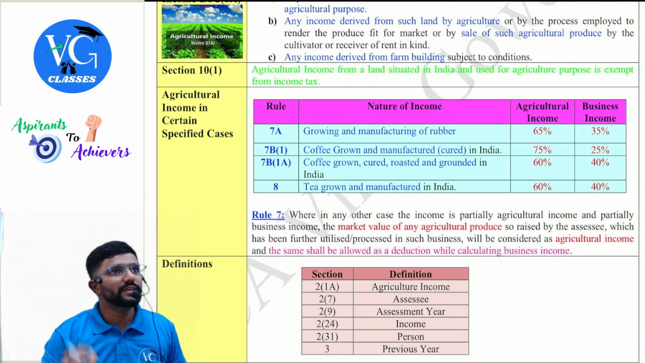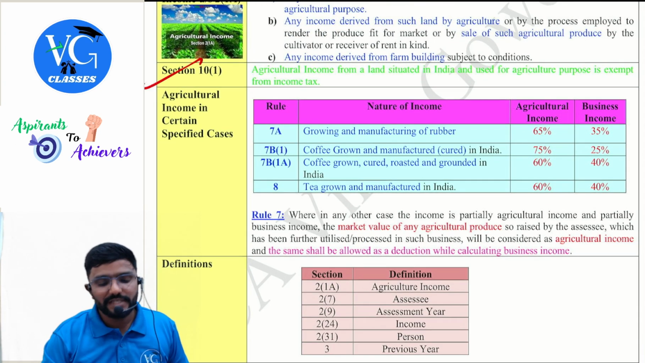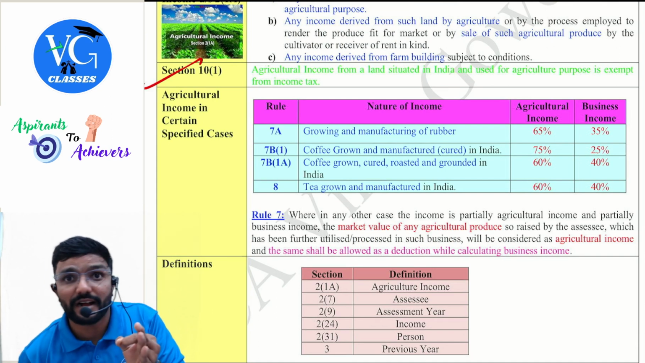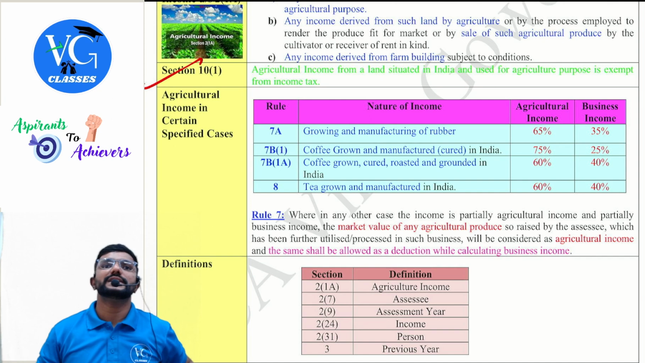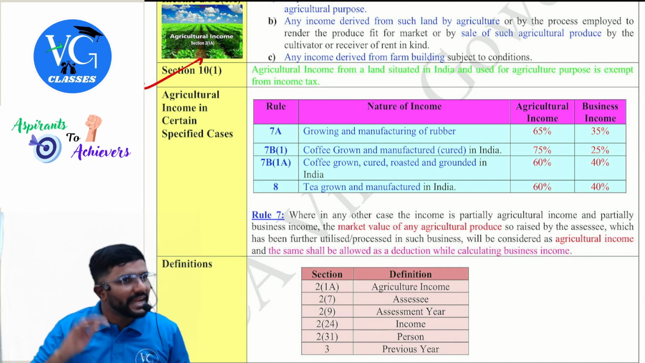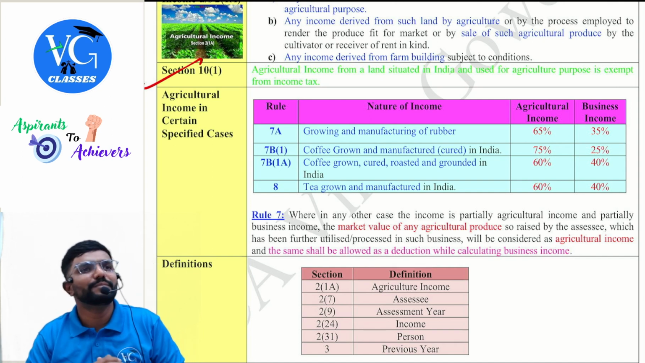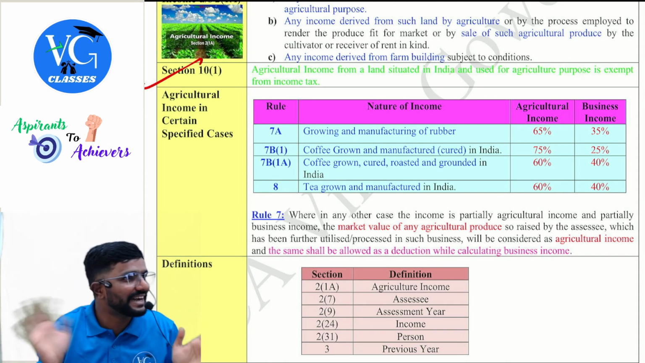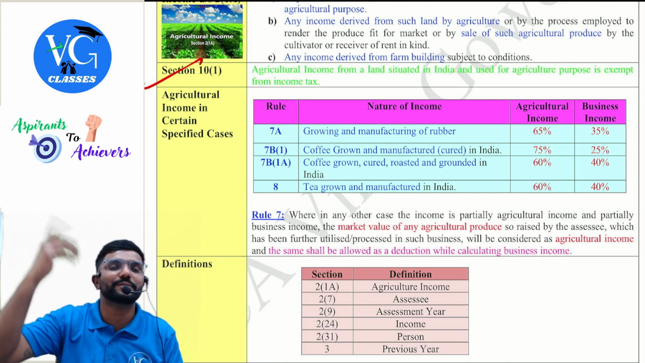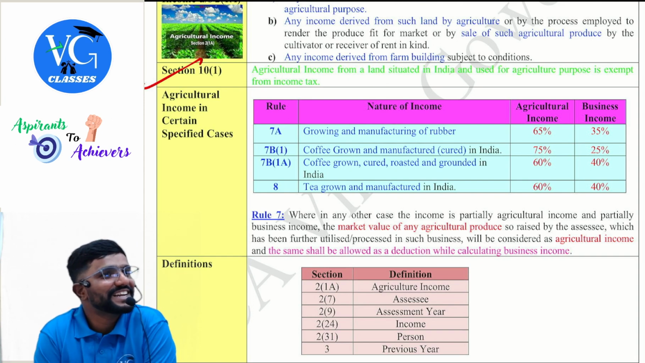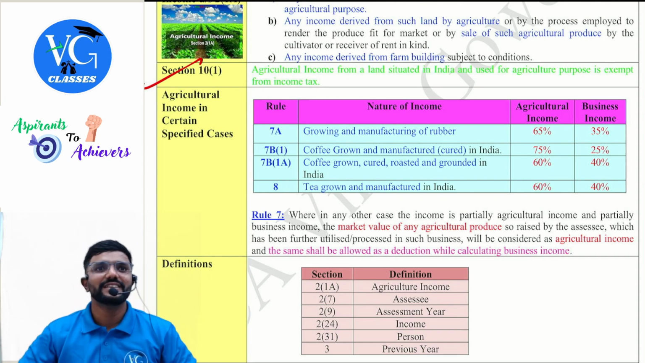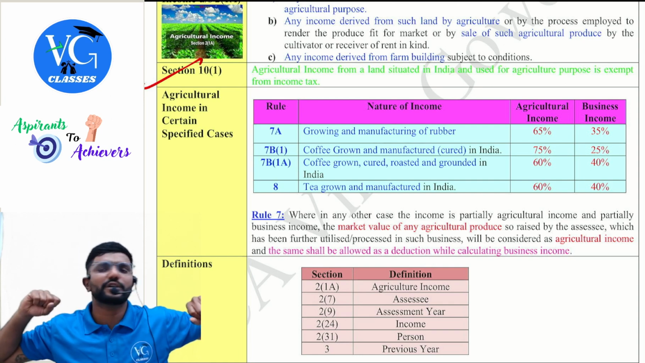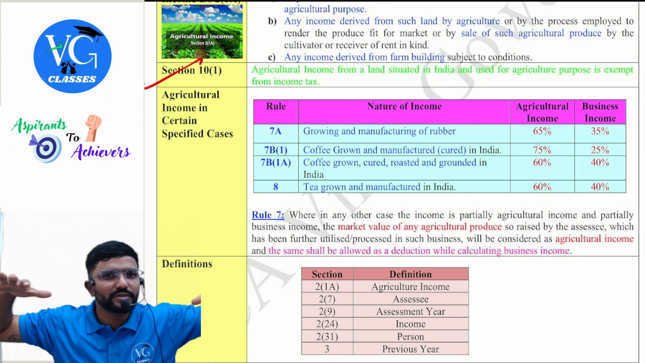Okay. Now 10(1) is telling that agriculture income from a land situated in India, used for agriculture purpose, is exempt. Sir, I have an agriculture land, but used as parking. Land is agriculture, but I am not doing agriculture activities. I have let it out for parking. Is that income agriculture income? No. Or else, sir, my land is agriculture land, and I am using it for growing crops. Crops also come to some level.